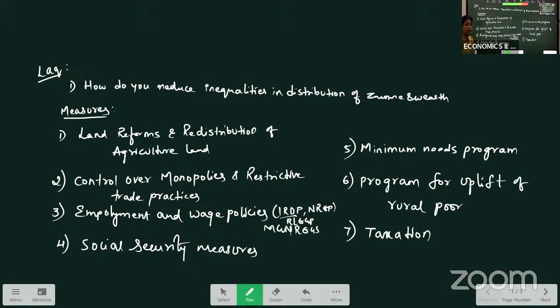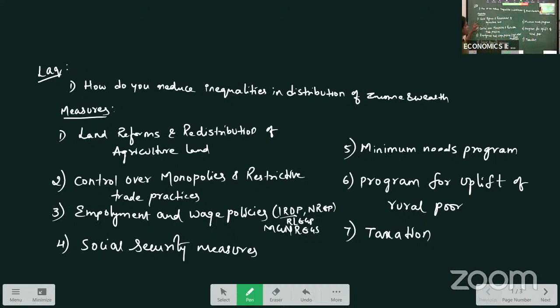If you remember the side headings of each and every question, it will be easy for you to write in your exam. So just try to remember these side headings, and the explanation related to the concept you can give in your own words. How do you reduce inequalities? Land reforms and redistribution of agricultural land, control over monopolies and restrictive trade practices, employment and wage policies, social security measures, minimum needs program for uplift of the rural poor, and taxation.